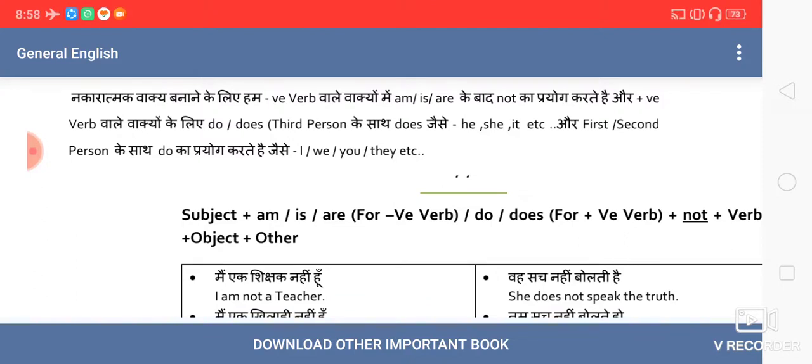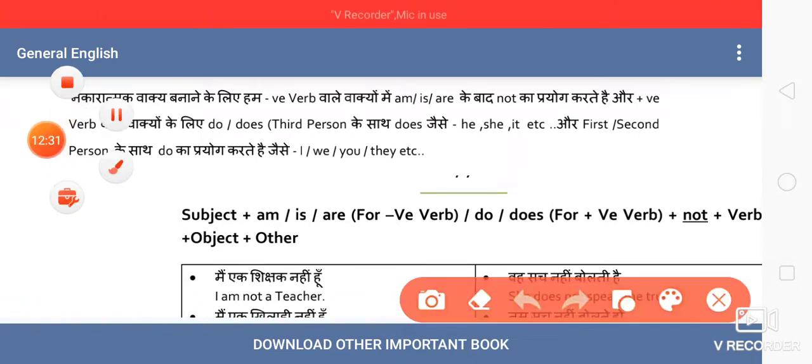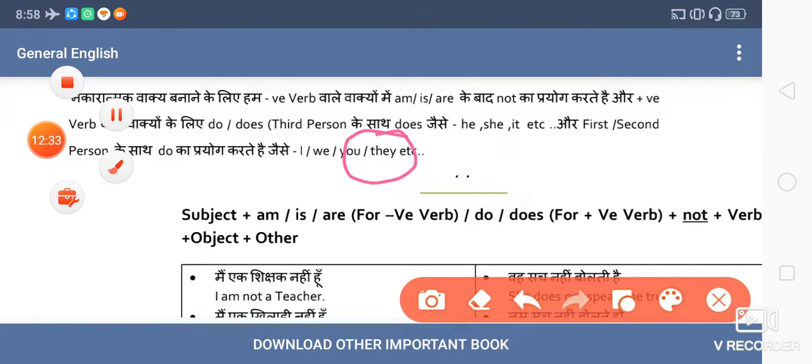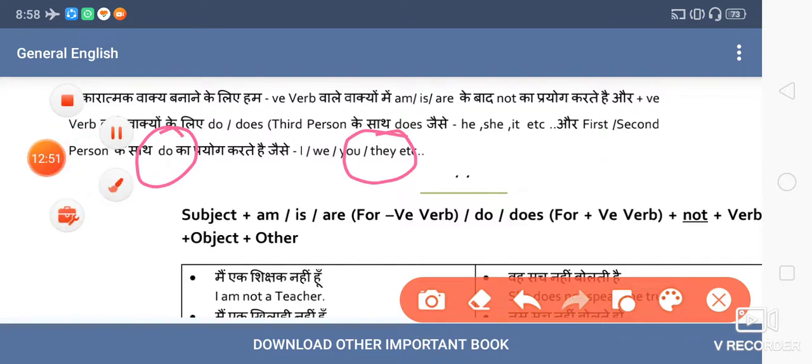But if it is a first person pronoun and second person pronoun, meaning I, we, and you, plus the plural pronoun they, or if I say my friends, dogs, teachers, meaning anything that is plural, my friends, my brothers, if all these are the subject, we will not use does, but do. I hope it is clear.